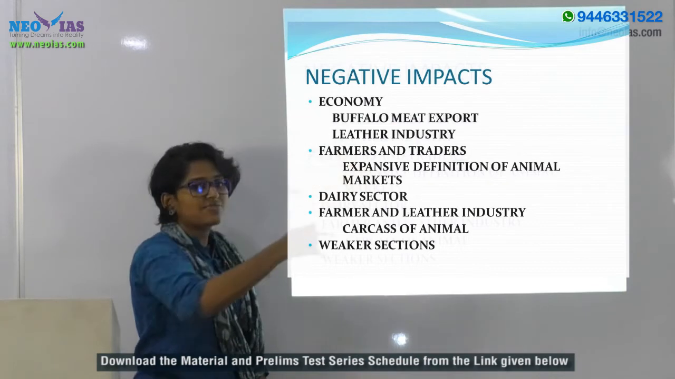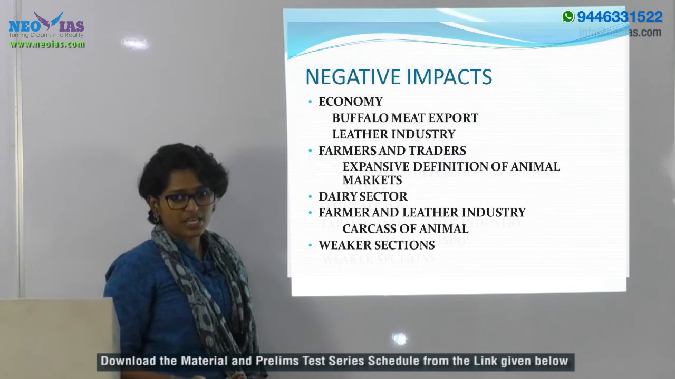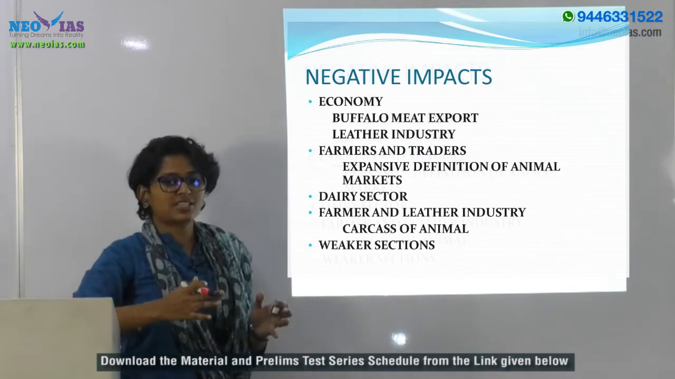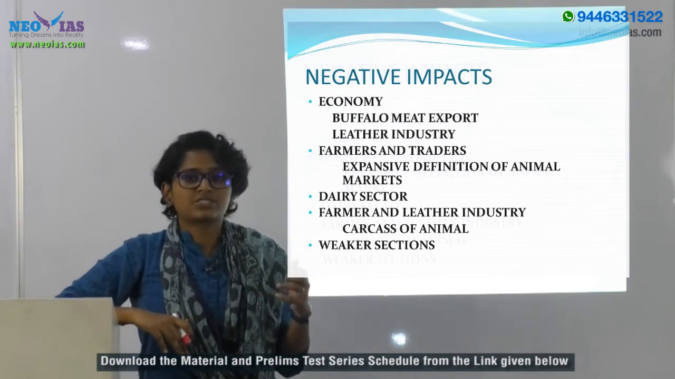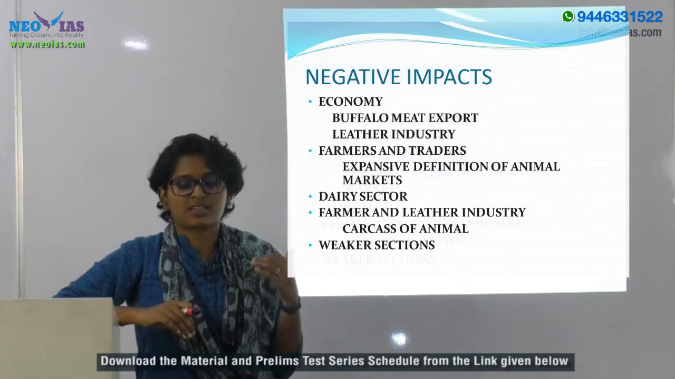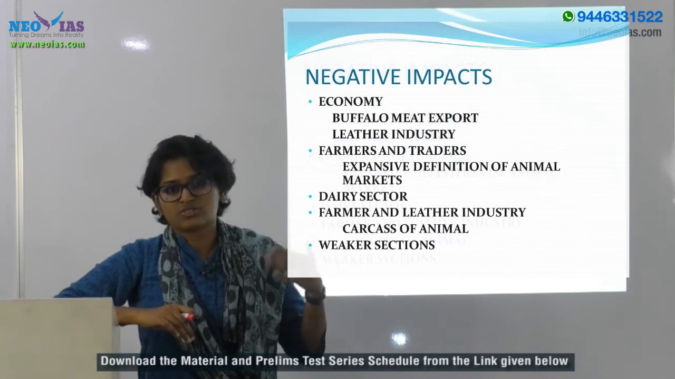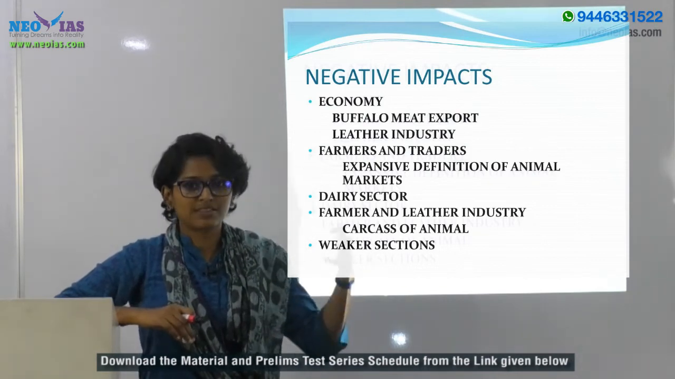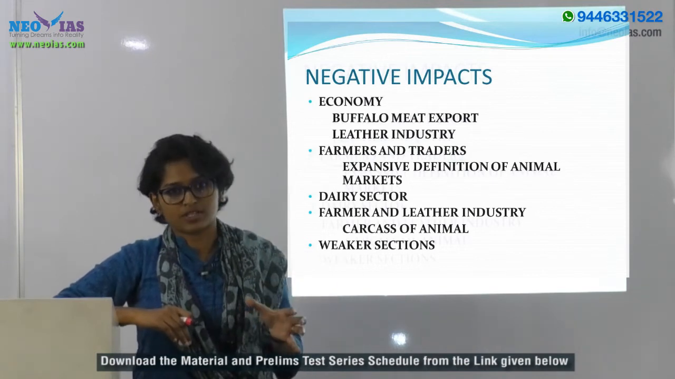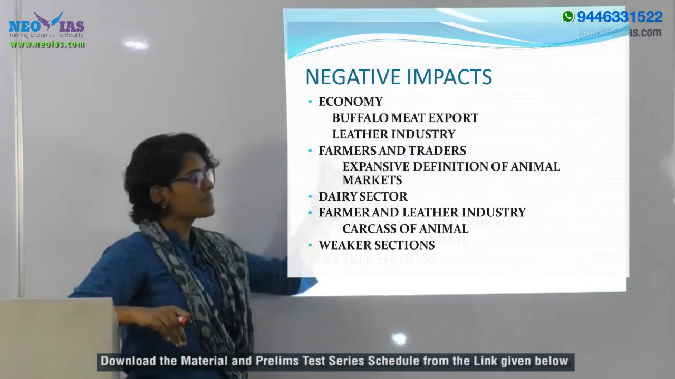And the traders will have to find some traders to sell their unproductive animals. As you understand, these farmers will be selling their spent animals. That means, as I said, the cattle will be unproductive cattle. So after some years of milking, these farmers will be forced to sell them when they become unproductive.